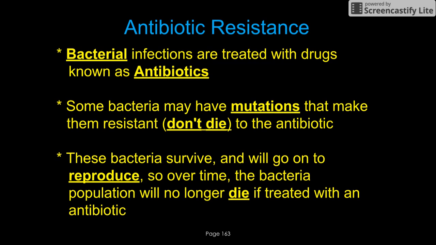An antibiotic is a drug that treats bacteria. It's against living things, so against the bacteria. Some bacteria are going to have that mutation that makes them resistant, and resistant means they do not die. These bacteria survive, go on, reproduce, and over time, bacteria will not die off if you're treated with that same antibiotic.